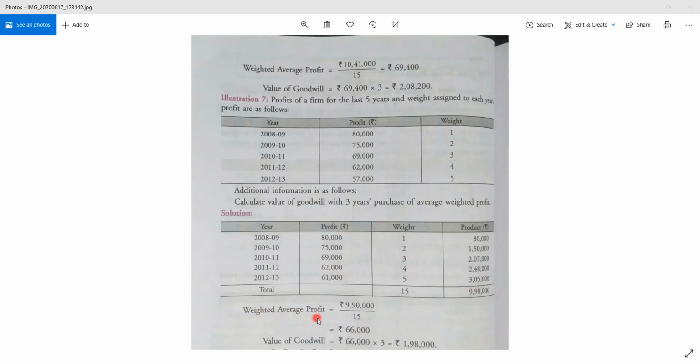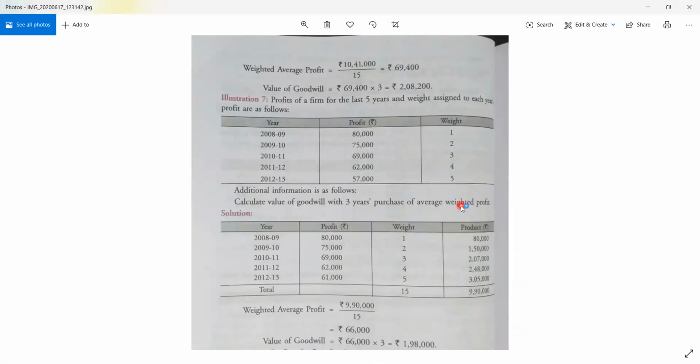So weighted average profit multiplied by 3, that is the number of years purchase. It will not be 3 every time. Okay, number of years purchase can be 1, 2, 3, any number. So value of goodwill will be 66,000 into 3, 1,98,000 rupees, right? So 1,98,000 is the value of goodwill. Clear? That's all there is in the weighted average profit.